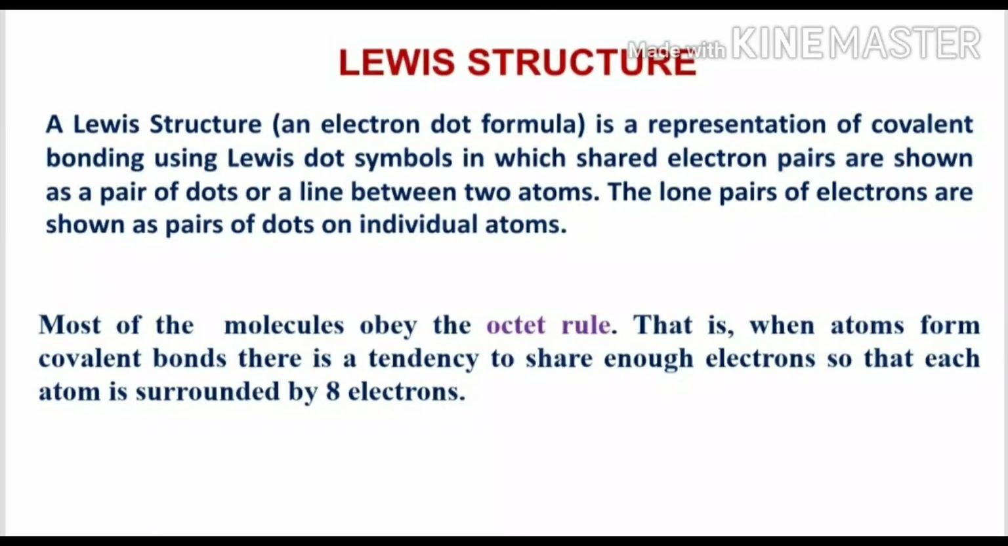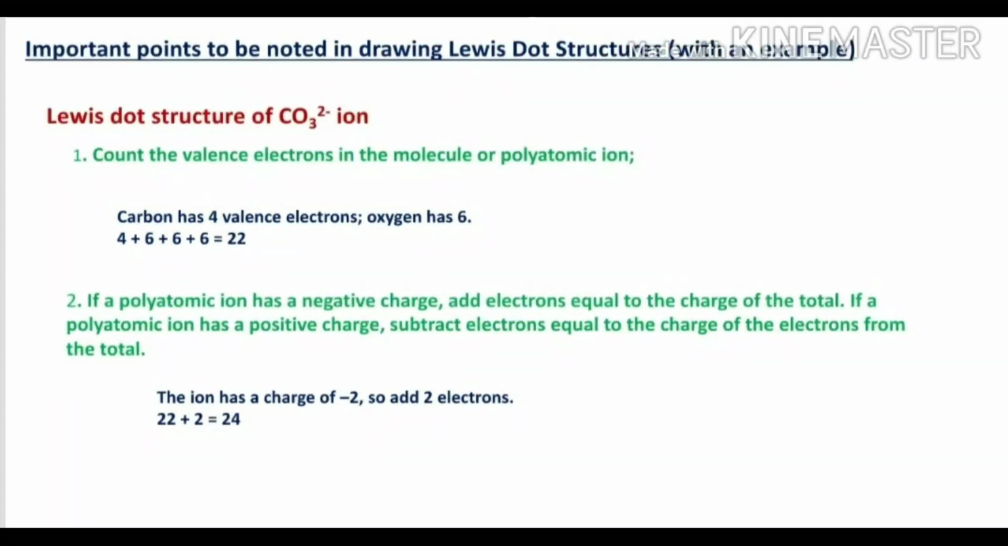So what is the octet rule? The outer orbital will have a maximum of 8 electrons. When atoms form covalent bonds, there is a tendency to share enough electrons so that each atom is surrounded by 8 electrons. So by making this type of covalent bond, there is a tendency to have a maximum of 8 electrons around the atoms. That is known as the octet rule.